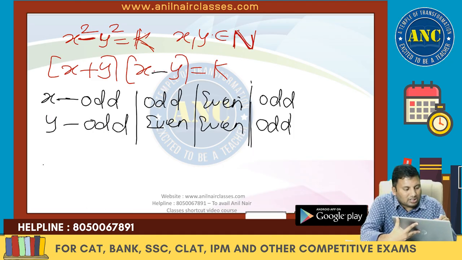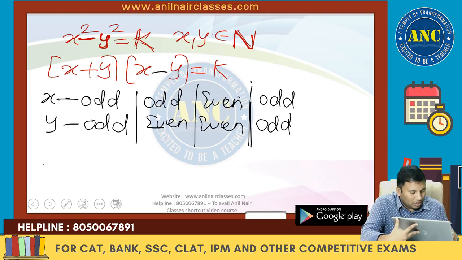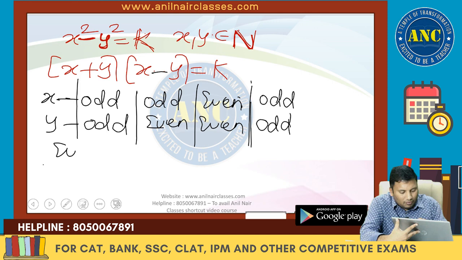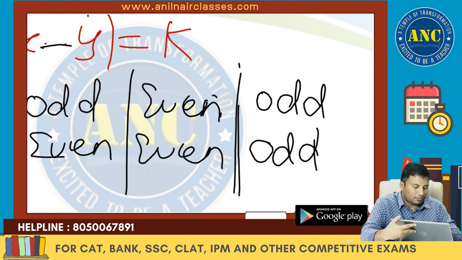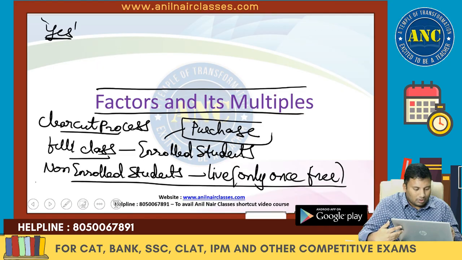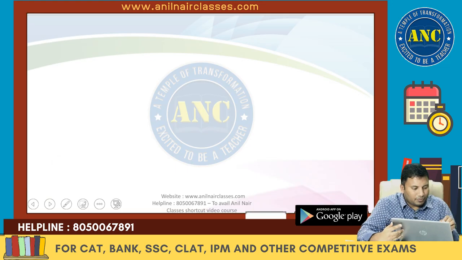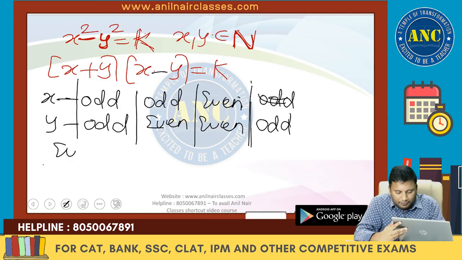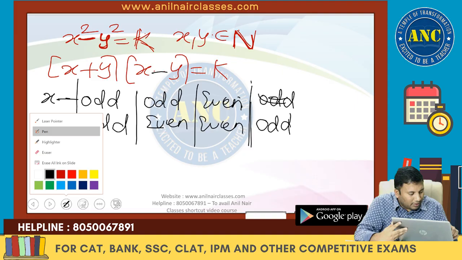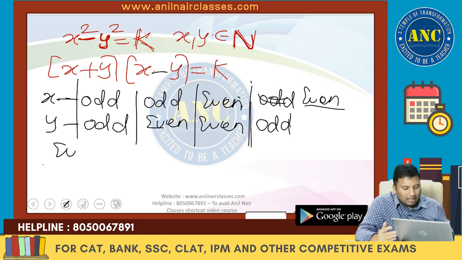x square minus y square equivalent to k. Now see, this is the case. Odd plus odd. We have not taken one case: x is even, y is odd. Let me write it. This is not odd, this is even number. Listen carefully, sir.